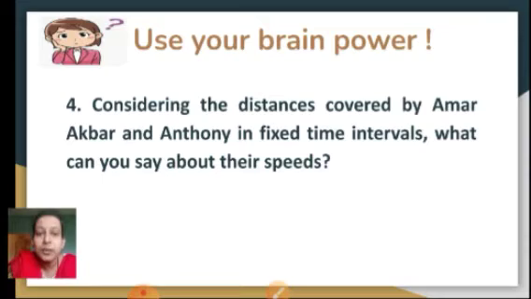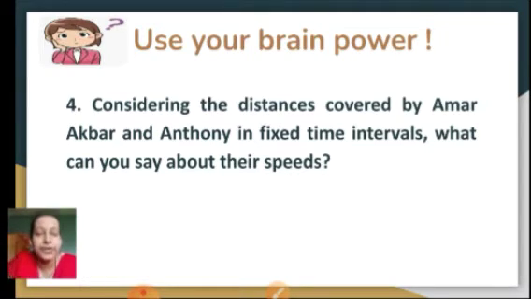Whereas in the case of Akbar, he has travelled unequal distances in equal intervals of time. So his speed is different at each interval. So here it is non-uniform speed or non-uniform motion. So this is regarding uniform and non-uniform motion.